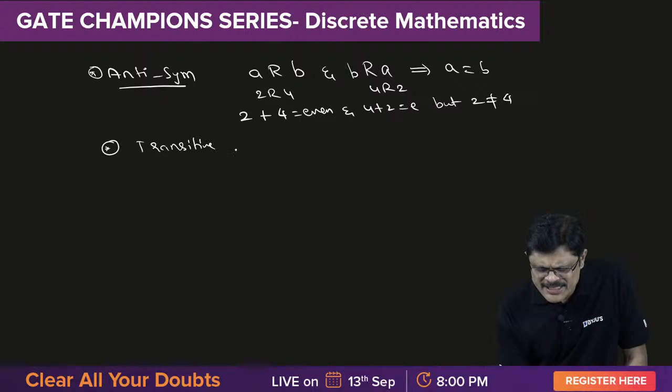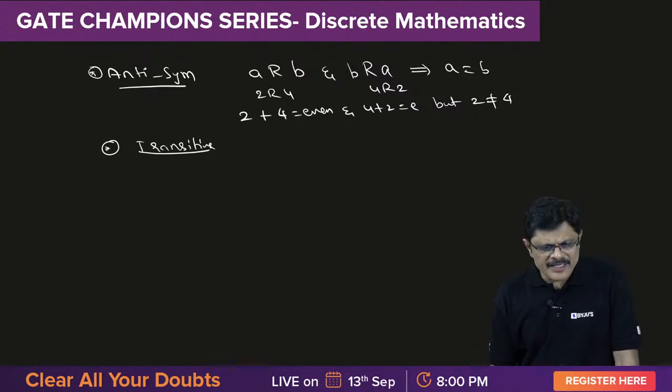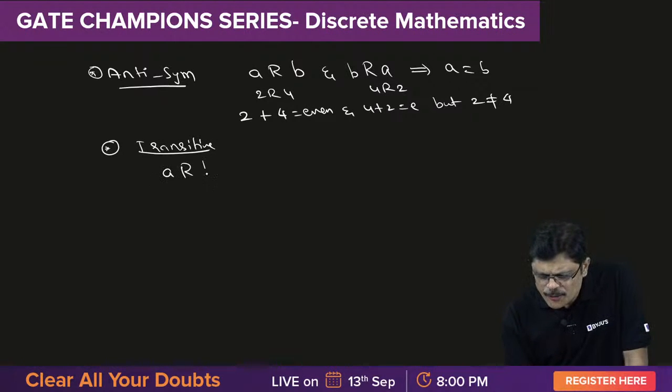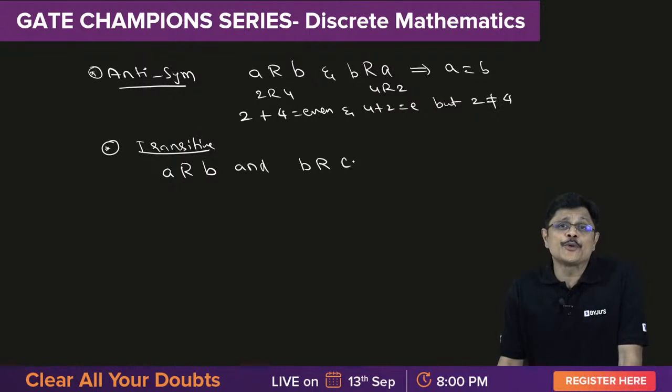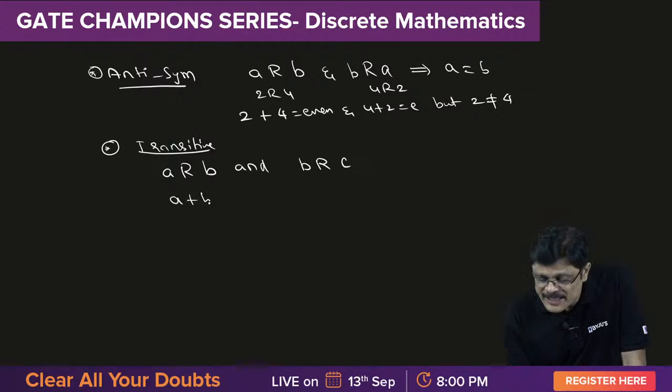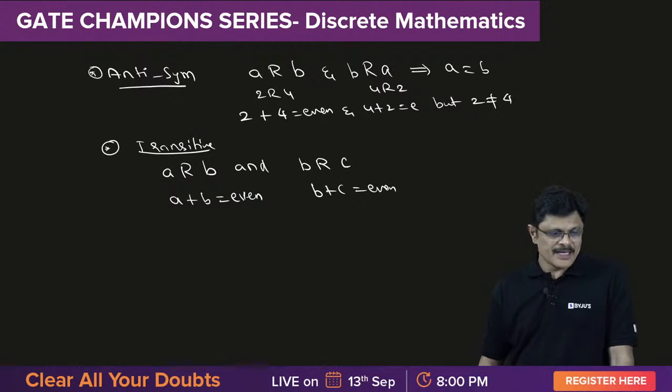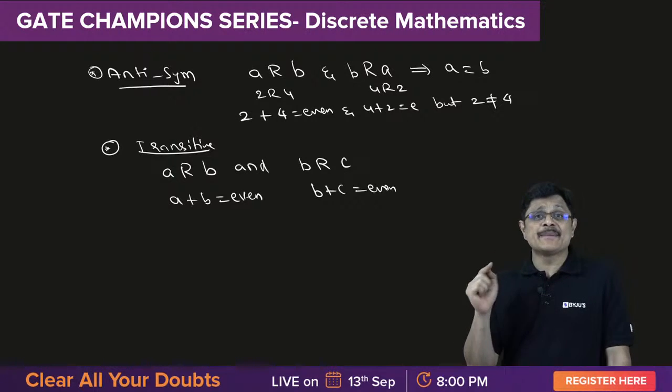Now to check the transitive property, what we need to do, my dear friends? I take A related to B and B related to C. Then I have to prove A related to C. Now A related to B means what, sir? A plus B is even number. Similarly, B related to C means B plus C is even number. Now, I want to prove A related to C, which means A plus C must be even.